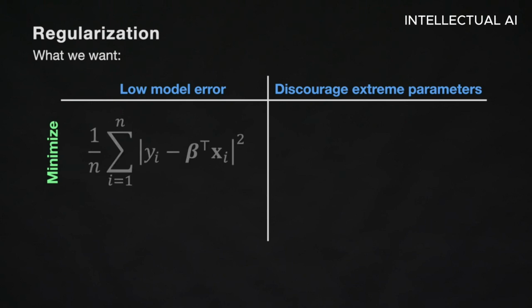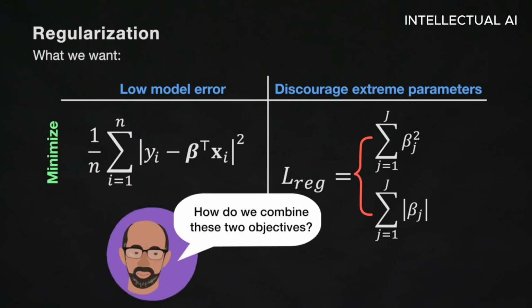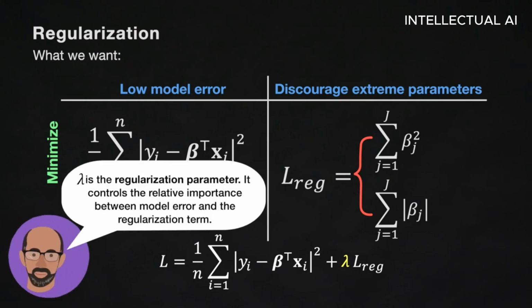How do we do that? Well, for the low model error, we know we want to minimize the MSE. How do we discourage a model from having extreme parameters? Well, there are a couple of ways of doing it. The first one is we sum the square of the values of the parameters, or we sum the absolute value of the parameters. So how do we combine these two conditions? Well, we can add them up, or we can add them up and also multiply the extra term by some parameter which we're going to call the regularization parameter, and we use the Greek letter lambda for it.